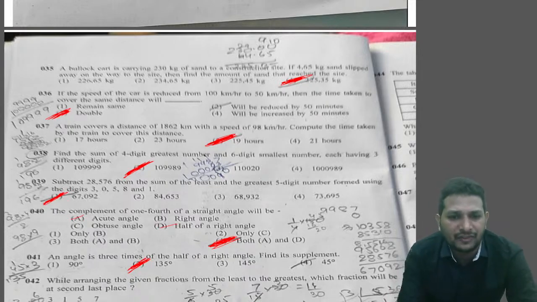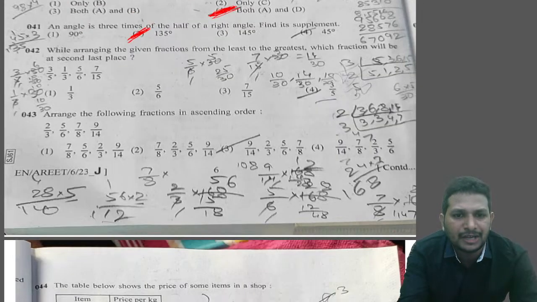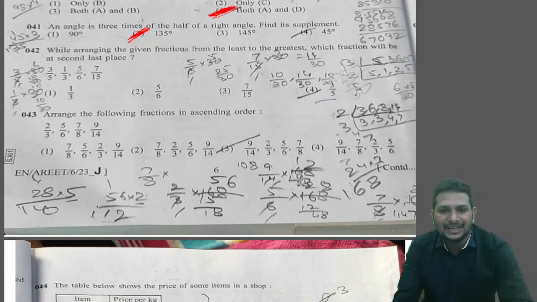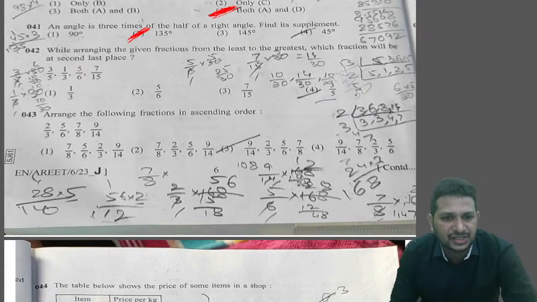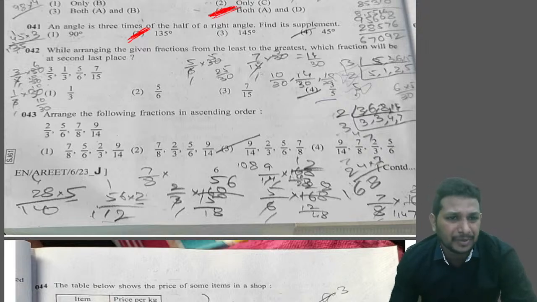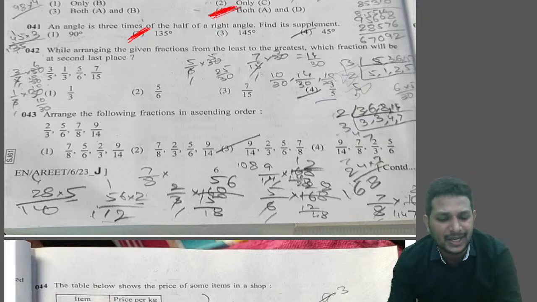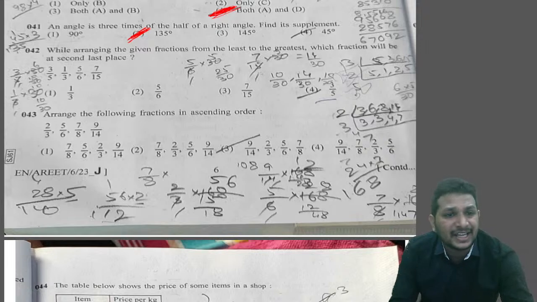Let's go to the 42nd question. Question number 42. While arranging the given fractions from least to greatest, that's nothing but ascending order, right? Small to big. Which is the fraction coming at second last place? First thing you need to do is arrange them in ascending order.